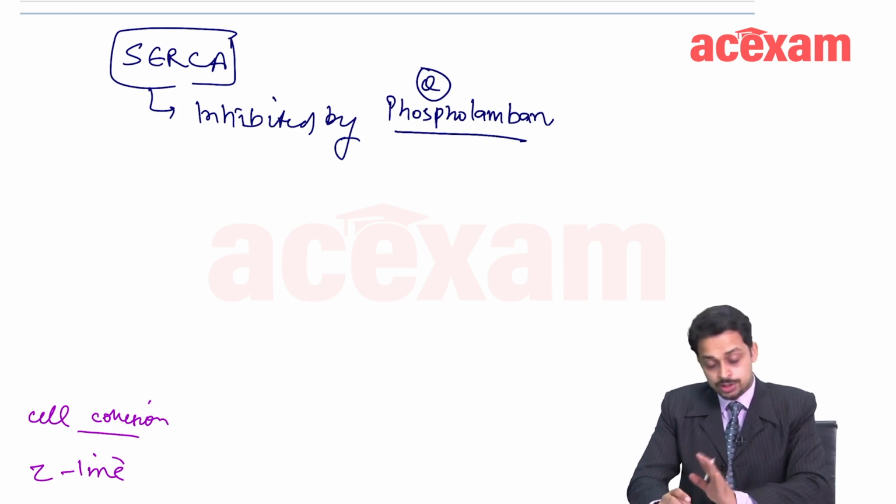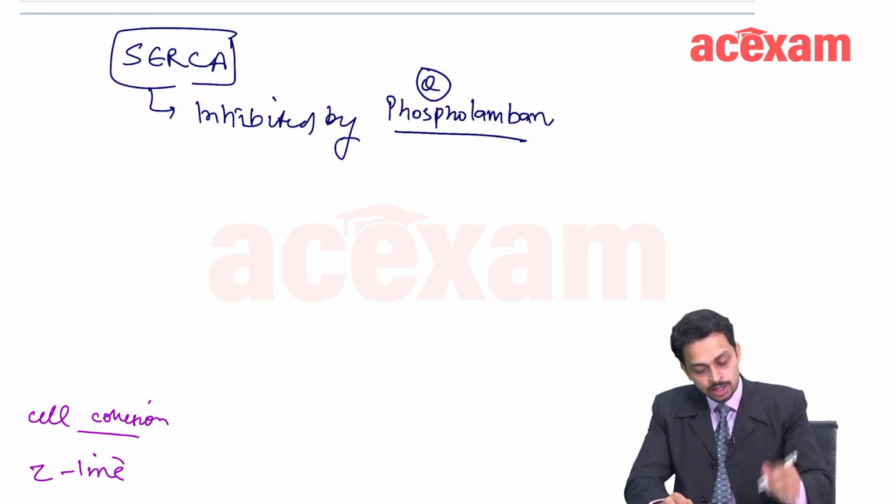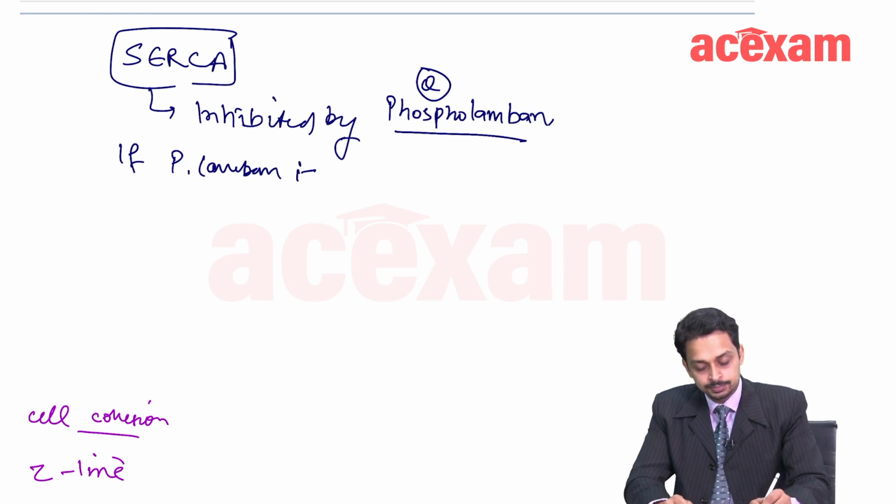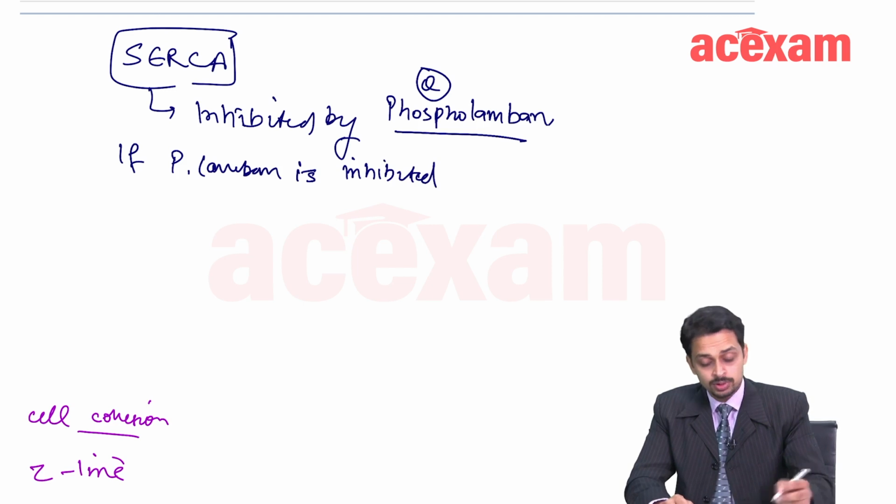This is a question which has been asked multiple times. If phospholamban is inhibited, what is going to happen? SERCA activity will increase, right?